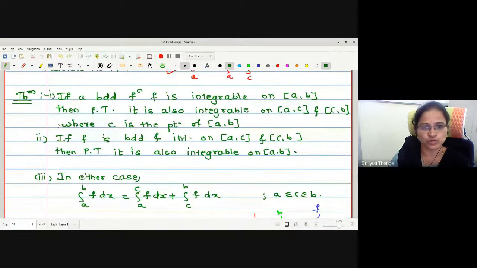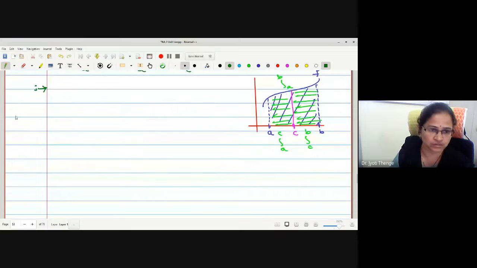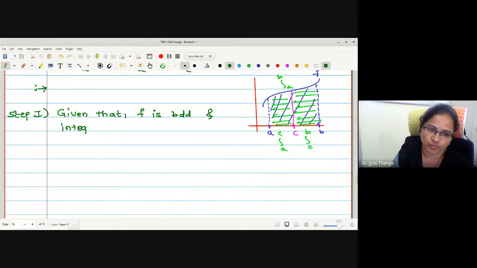Let us prove it theoretically with mathematical reasoning. There are 3 points to prove. In the first point, we will assume that it is integrable on AB, and then we will try to prove that it is integrable on AC and CB. Let me go for step number 1. What should I assume here, or what should be the given thing in the first step? Given that f is bounded and integrable on closed interval AB.